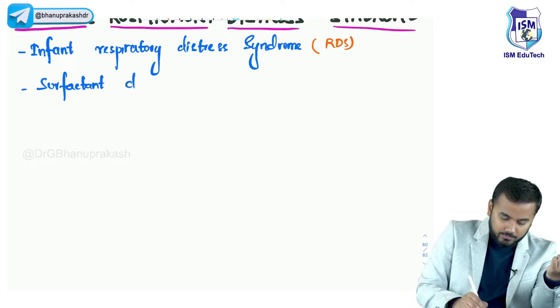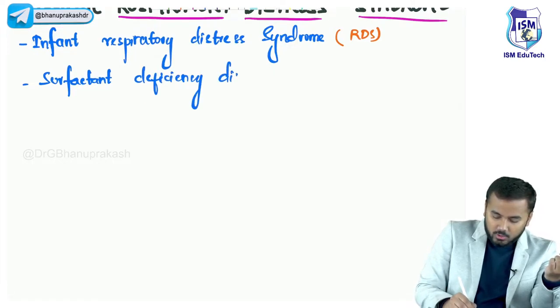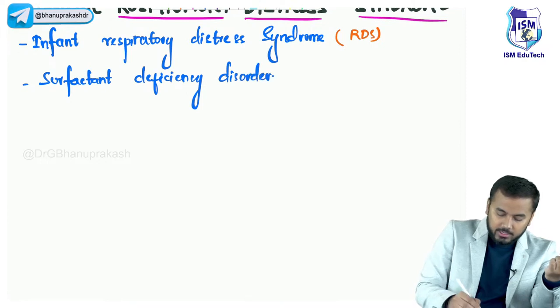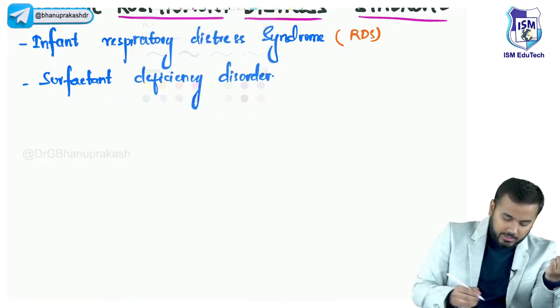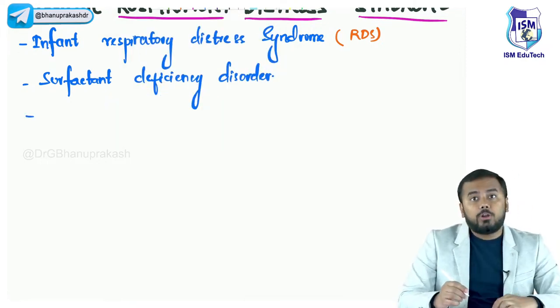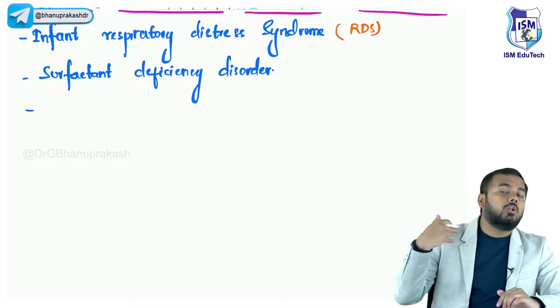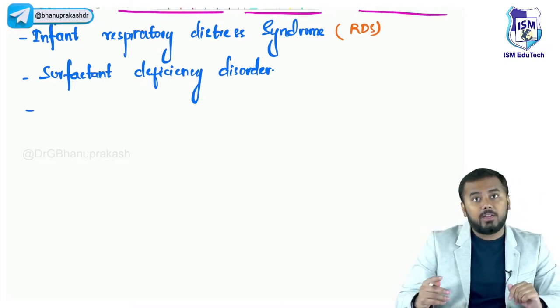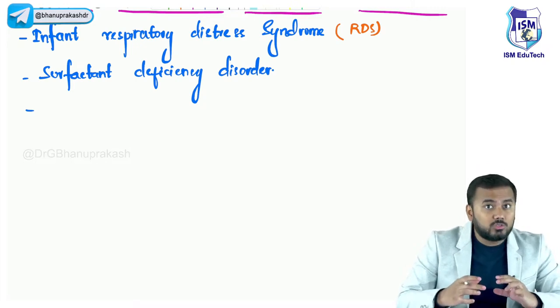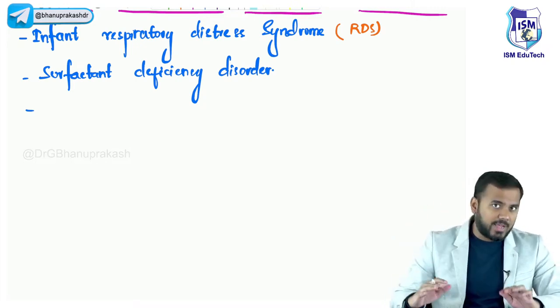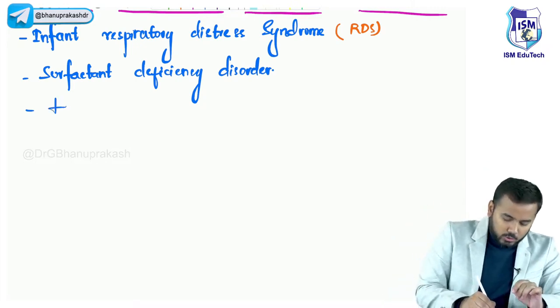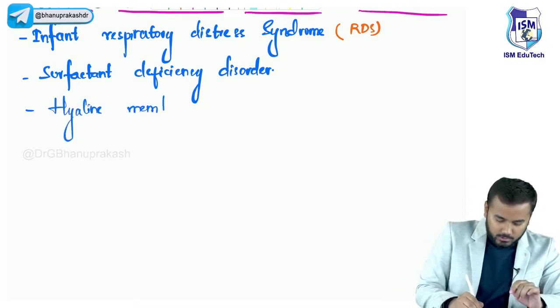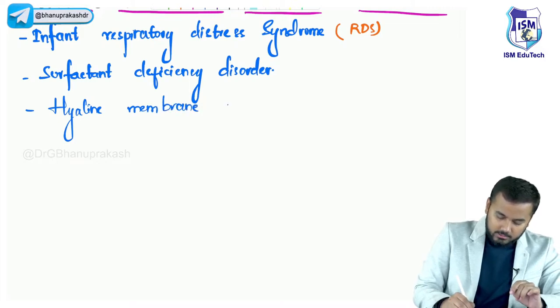Surfactant deficiency disorder. This is also called surfactant deficiency disorder. Next important thing is that this is also given another name, called hyaline membrane disease. Now why do we call it hyaline membrane disease? I will tell you when I will be teaching pathophysiology. Okay? So it is also called hyaline membrane disease.